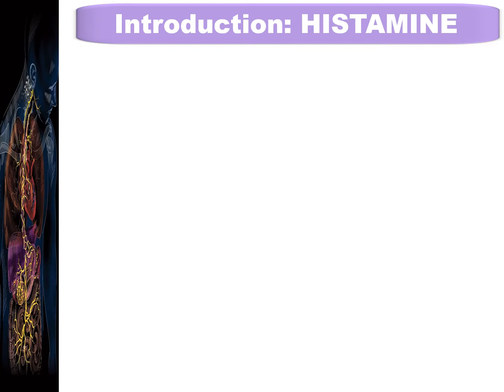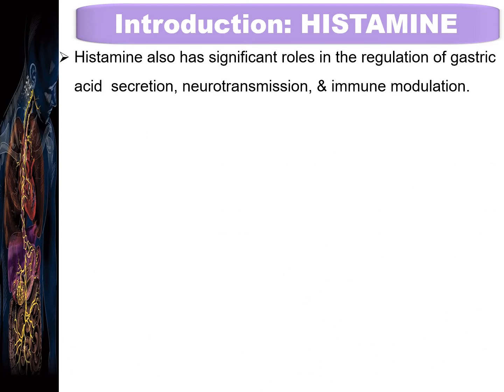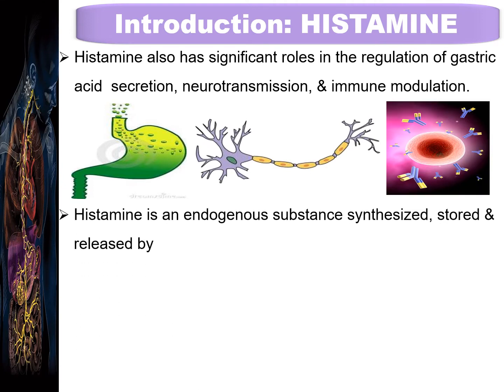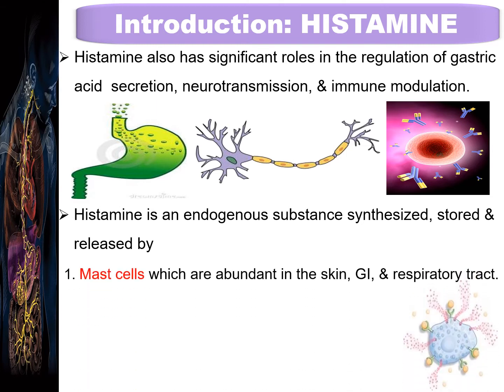In addition to this, histamine also has a significant role in the regulation of gastric acid secretion, neurotransmission, and immune modulation. Histamine is an endogenous substance synthesized, stored, and released by the mast cells, which are abundant in the skin, gastrointestinal tract, and the respiratory tract.